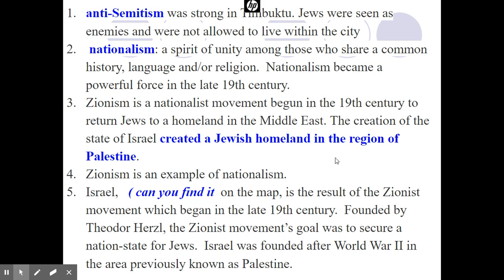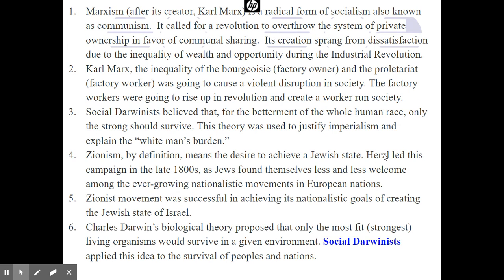All right. Zionism, once again, you need to know it. Creation of a Jewish state in the region of Palestine. Zionism is an example of nationalism. Now, Israel, I'd like you guys to use the internet and see if you can find where Israel is located today. There is going to be a map on the test with 4 choices, and you're going to have to be able to find where Israel is. So be ready to do that. It was founded in 1948. Theodore Herzl was a big person in the creation of Israel.